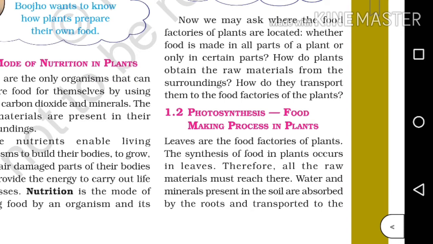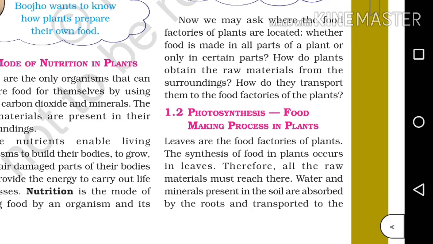I know, several questions will also arise in your mind, isn't it? So all these questions' answers are given in the next topic. So let's move on to our next topic, that is photosynthesis, the food making process in plants.